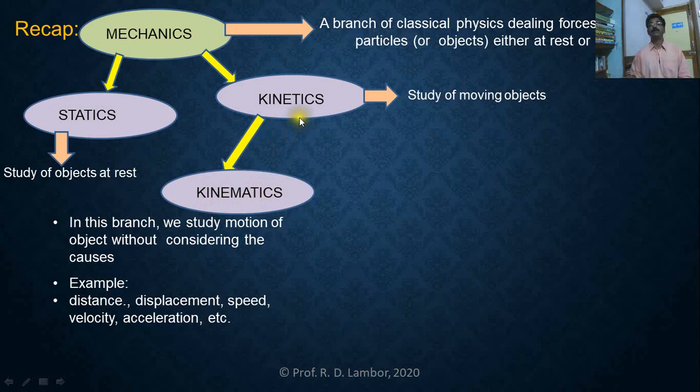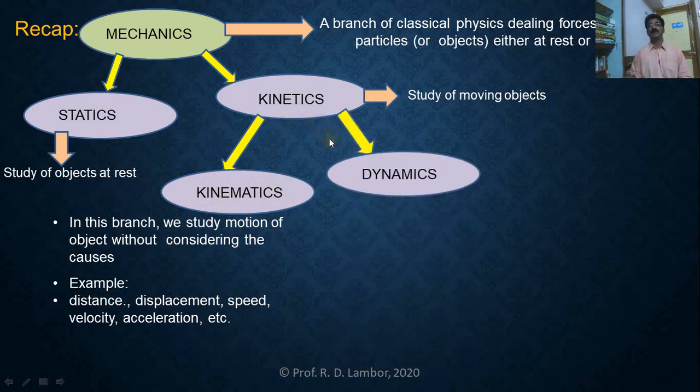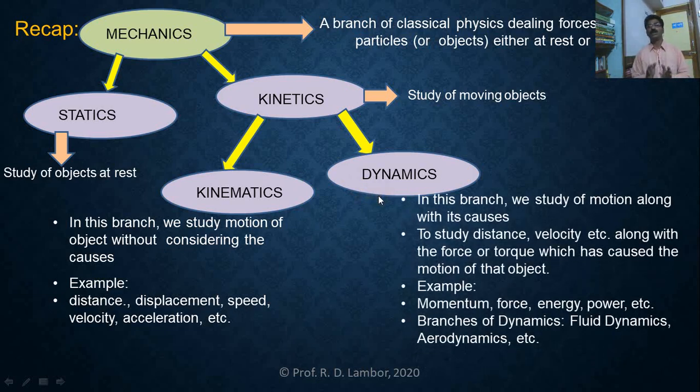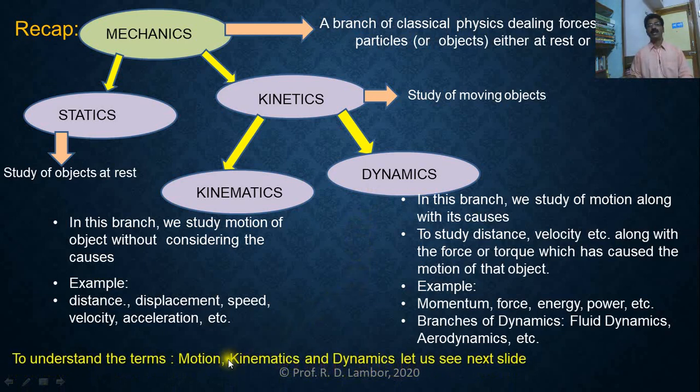And the second branch of kinetics is dynamics. In this branch, we study the motion of an object along with its causes. This is the difference between kinematics and dynamics. When a body is moving, and if we try to find out the reasons, the causes for motion, then that study is in the branch dynamics. After that, we will try to understand the meaning of the terms motion, kinematics, dynamics. For that, let us see our next slide.